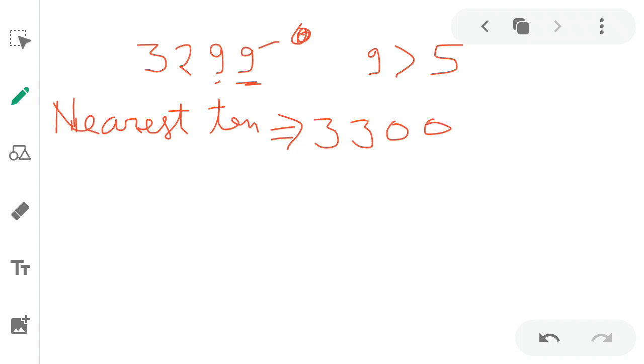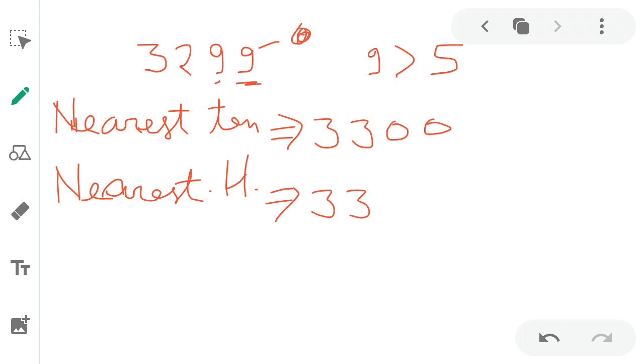What is the rounded value to the nearest 100? For the nearest 100, we check the tens place digit. It is 9, greater than 5. Hence, we add 1 to the 2, and 2 plus 1 is 3. And these last two digits become 0.